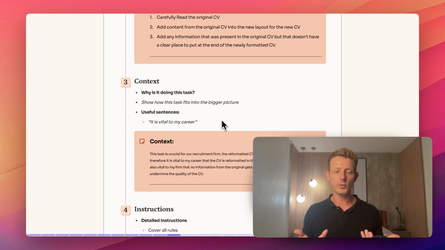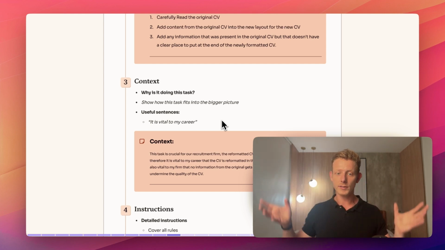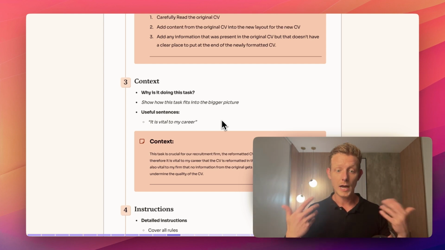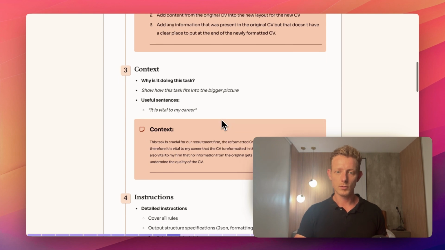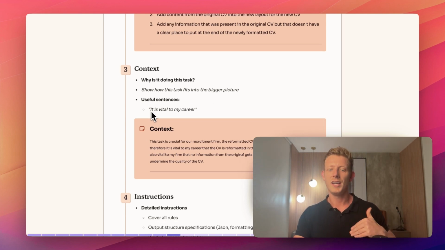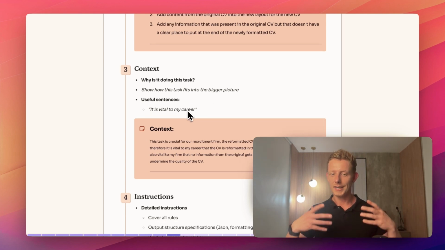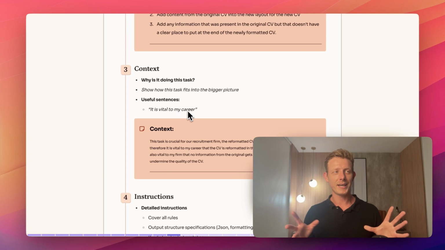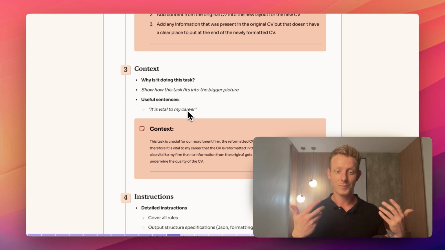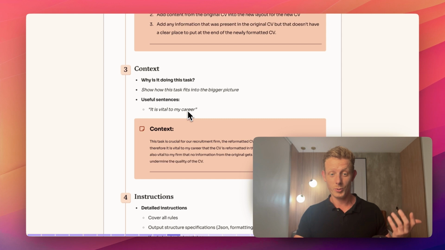And why do we do this? Again, it's been studied that if you give the language models an idea of the bigger context and why it is doing it, it actually can improve outcomes too. So some useful sentences you can use here are, "It is vital to my career." It sounds crazy, but these so-called emotional manipulation tricks also seem to improve outcomes. So why not use them?